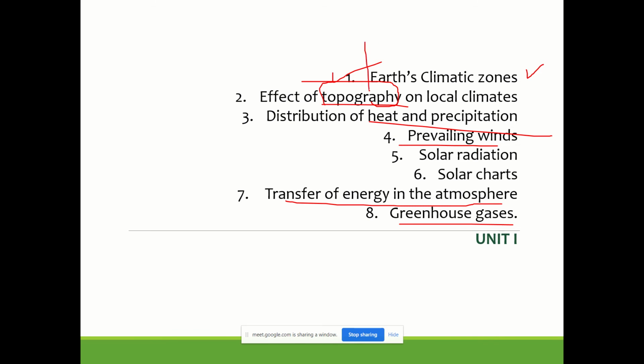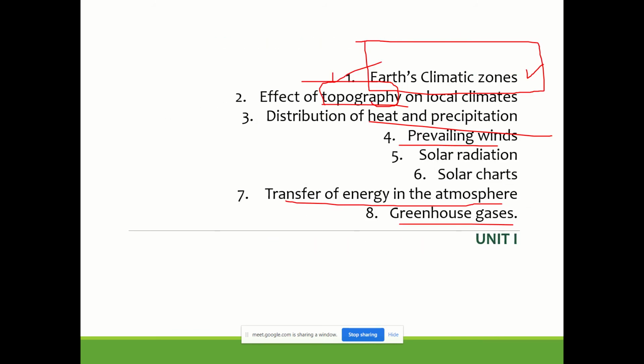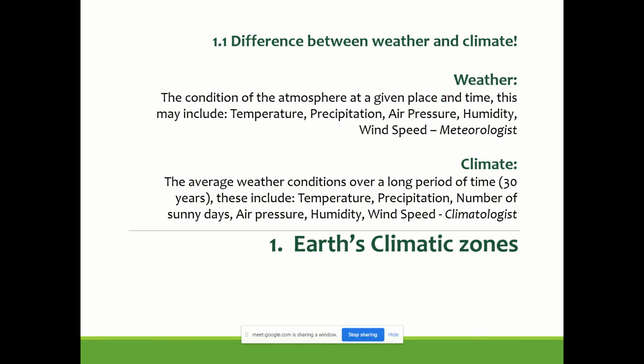So for today, what I have put is we will understand Earth's climate, how climatic zones are prepared, how the climatic zones are classified, what parameters are used for classification, and how best we can understand all this. Before we go into the subject, just to make sure we are understanding things correctly, I have put 2 keywords.